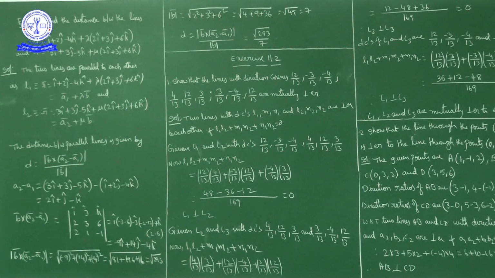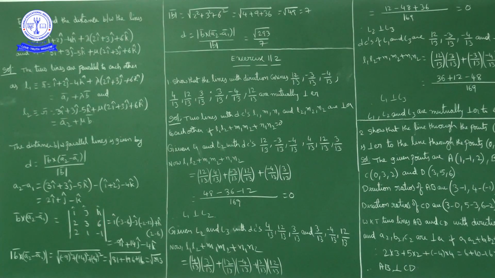Now the cross product of B bar with A2 bar minus A1 bar. Cross product means we have to find the determinant of i cap, j cap, k cap. B bar is 2i cap plus 3j cap plus 6k cap, so 2, 3, 6.